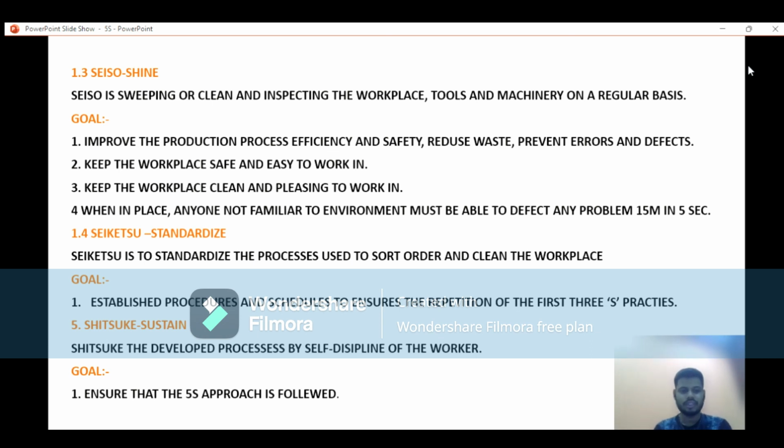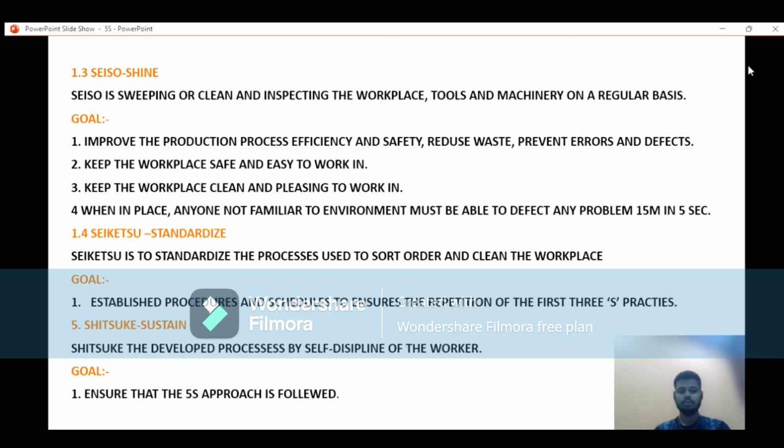The goal of this sustain is to ensure that the five-phase approach is followed. How can we follow the five-phase process? We make the check sheet and like that the document is a standardization form.